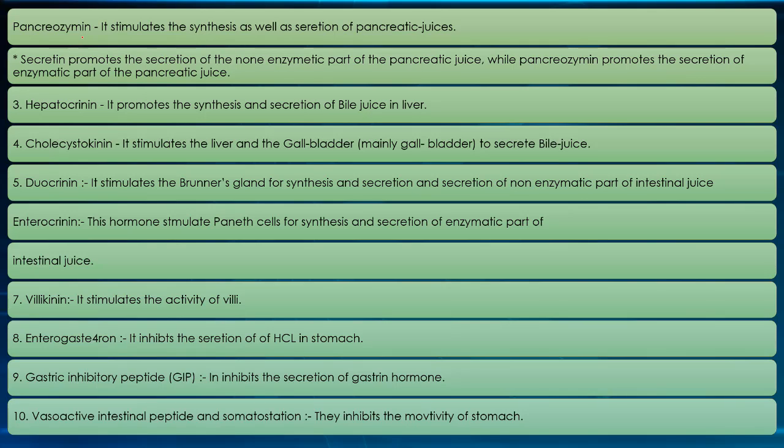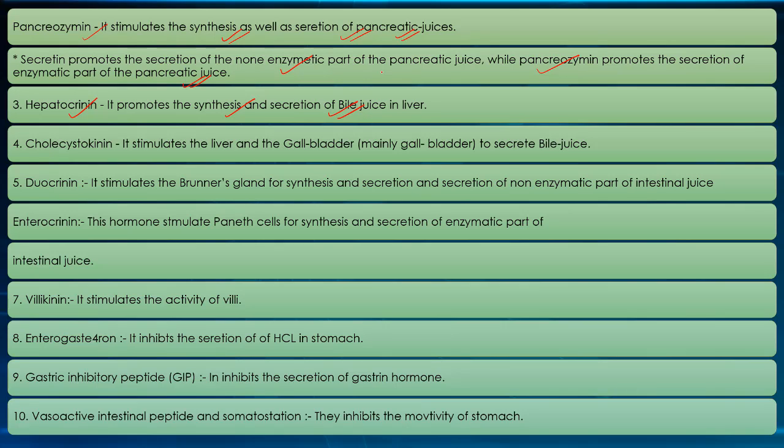Pancreozymin stimulates the synthesis as well as the secretion of pancreatic juice. Secretin promotes the secretion of the non-enzymatic part of pancreatic juice, while pancreozymin promotes the secretion of the enzymatic part of pancreatic juice. This is a very important point. Hepatocrinin promotes the synthesis and secretion of bile juice in the liver.